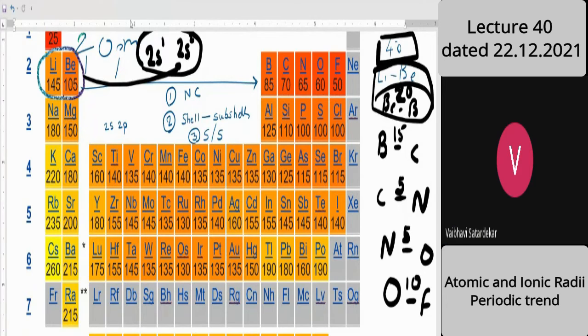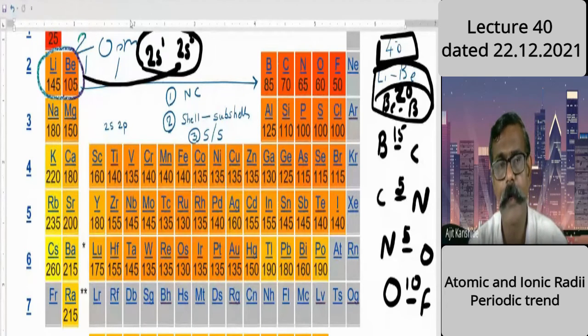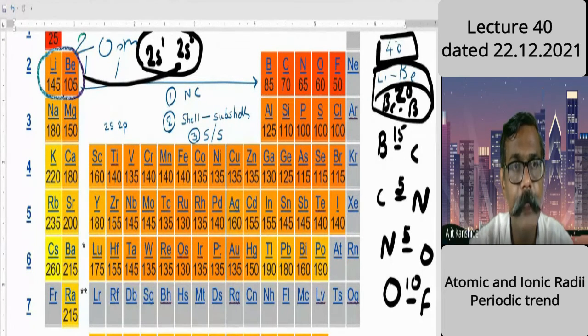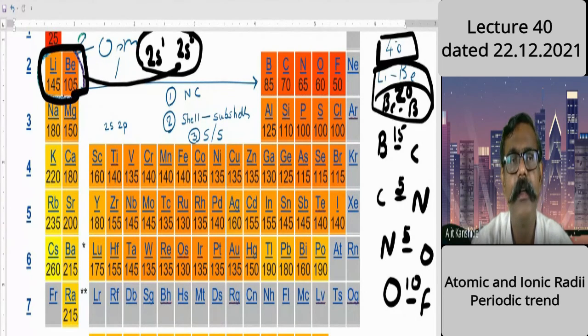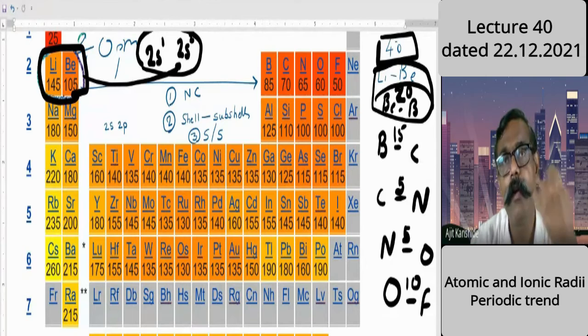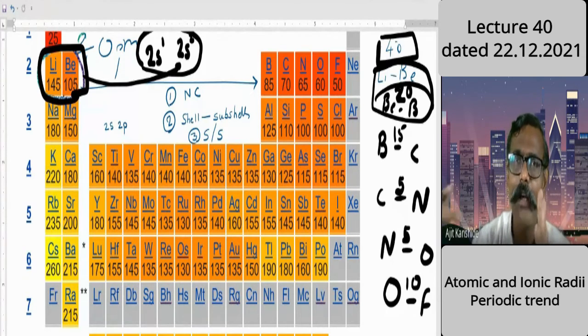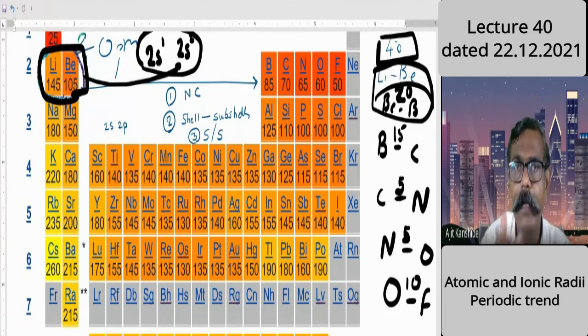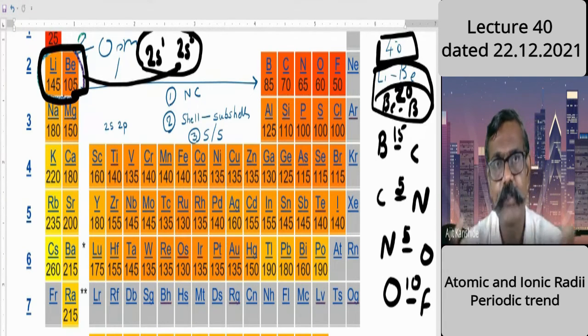Sir, explain once again. Okay, another method I have to apply. You just see the lithium to beryllium discussion that I did already. There is a jump by 40, meaning a decrease by 40 picometer. And what's the reason for that? One proton is playing that game. An electron is in the same subshell. In lithium, 2s1. In beryllium, 2s2. So same bench, first bench.